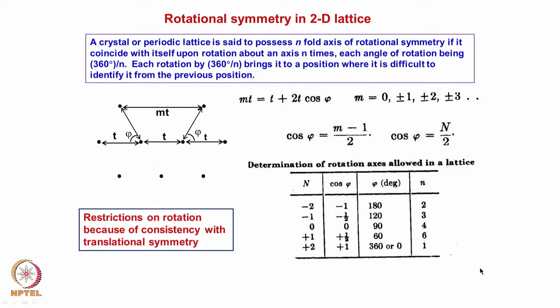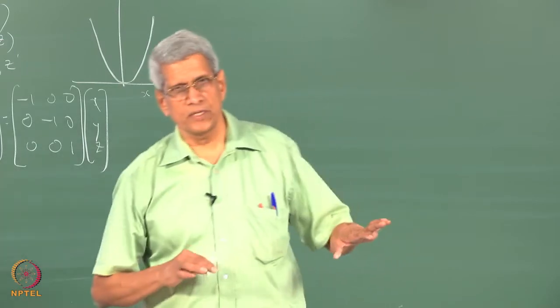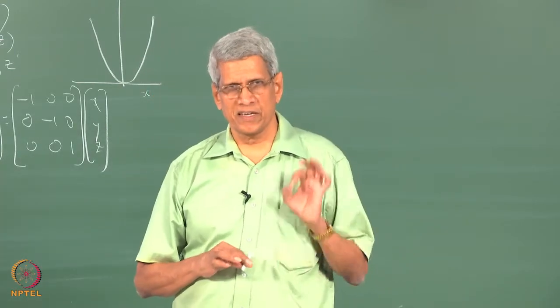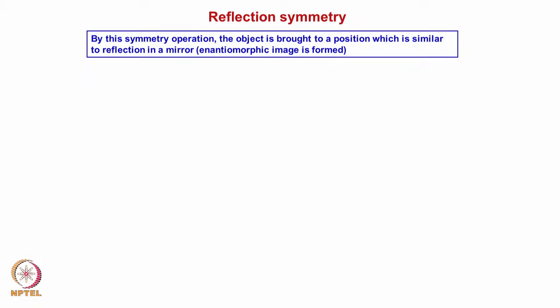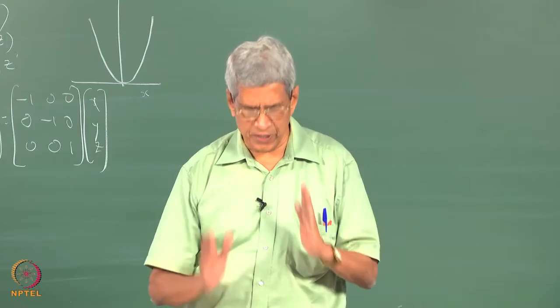Whether it is a 2-dimensional lattice or a 3-dimensional lattice, the rotational symmetry only these which a crystal can have, a periodic crystal. Is it clear? Suppose we consider a reflection, because that is also another type of this one. So, a hand, there is a mirror symmetry which it comes.